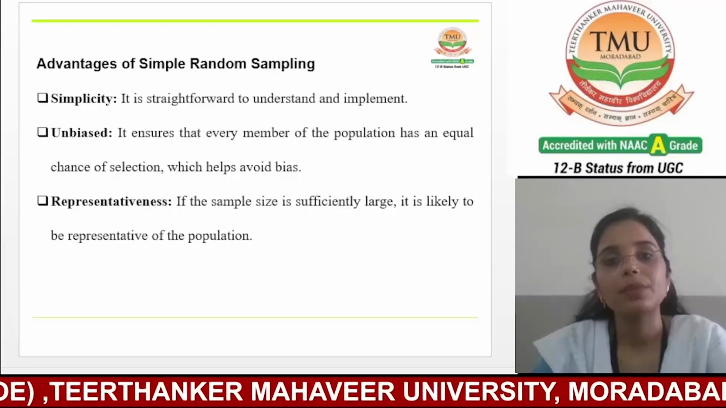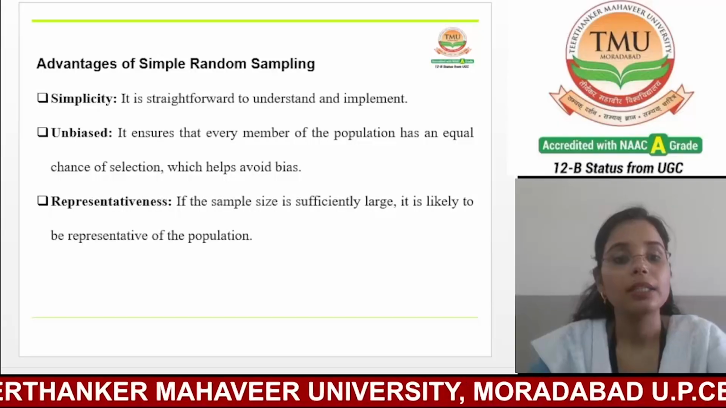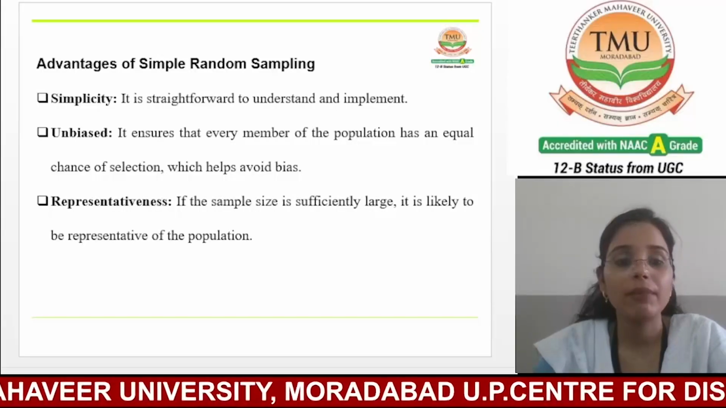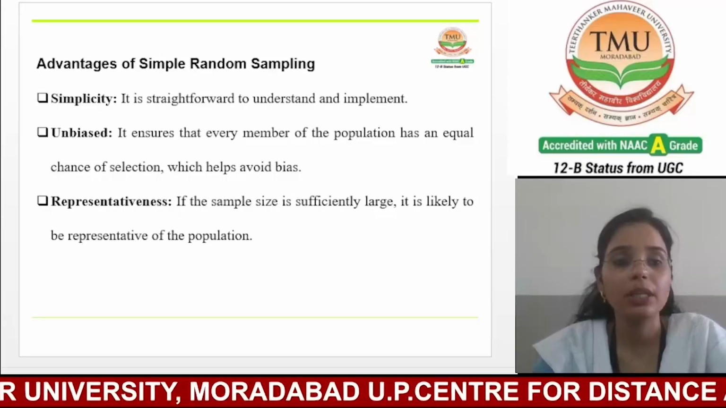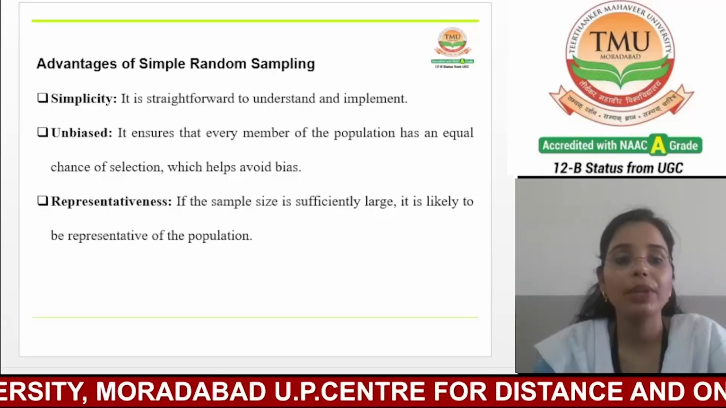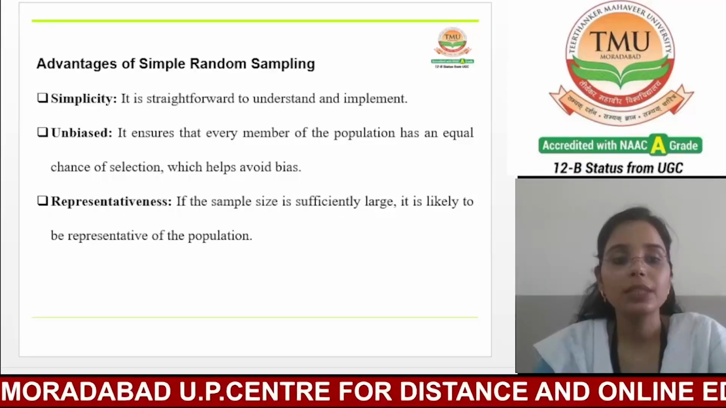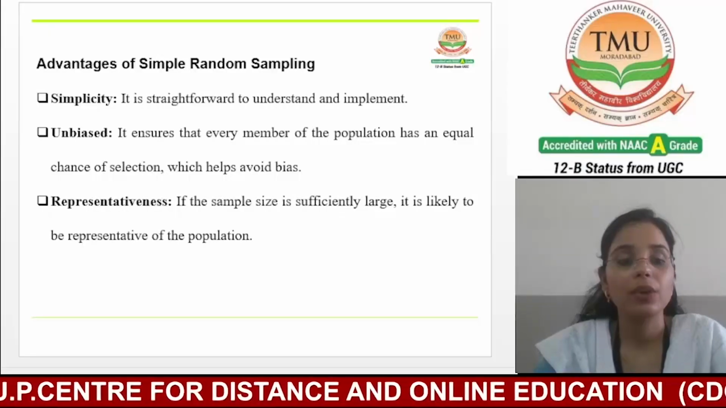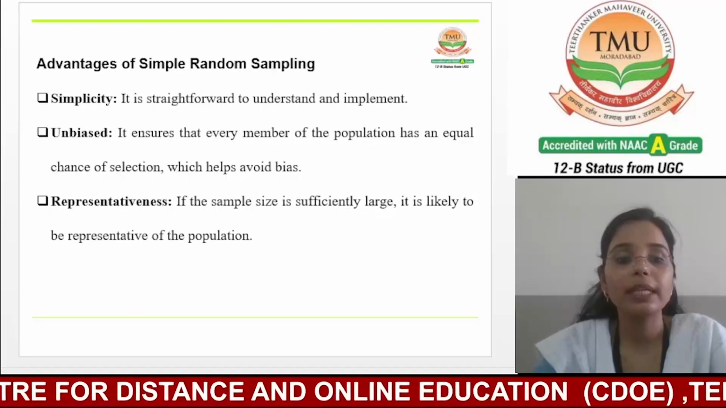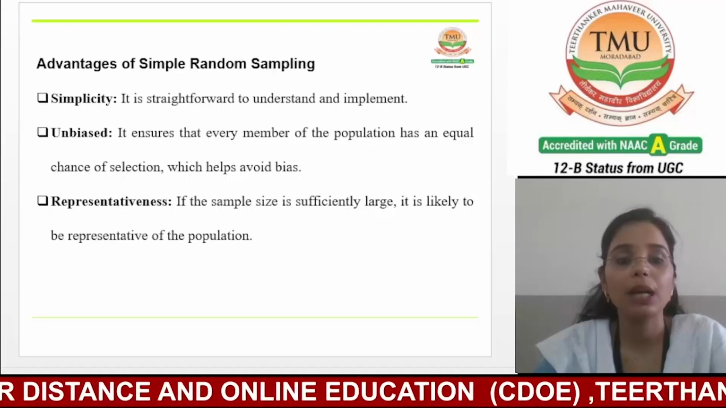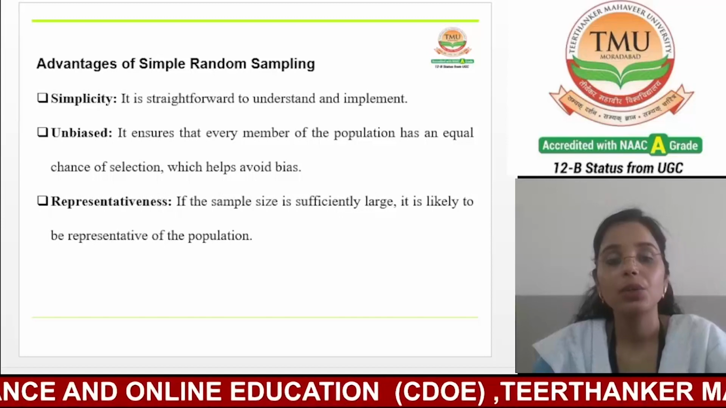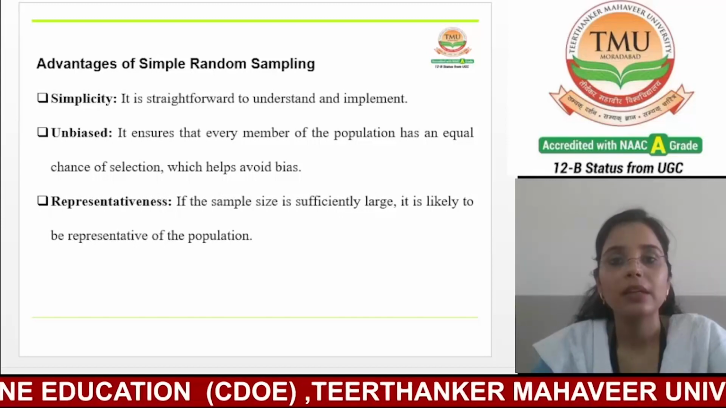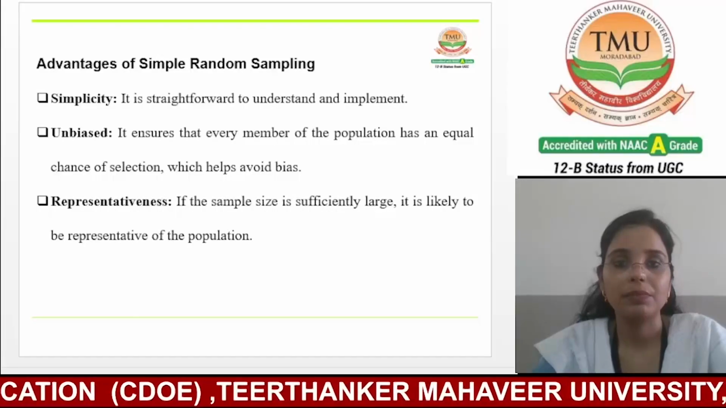In simple terms, we can say that simple random sampling eliminates bias by giving every individual in the population an equal chance of being selected. This ensures that the sample is free from selection bias, which can occur when certain individuals or groups are more likely to be chosen. So this is an unbiased method.